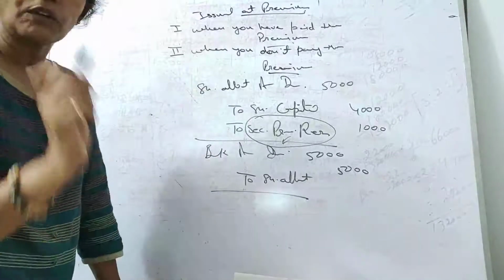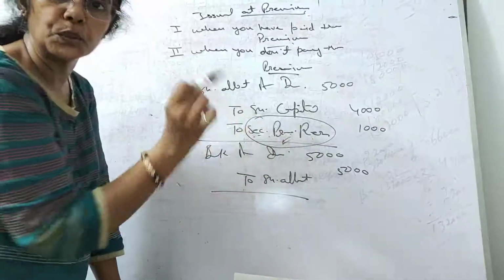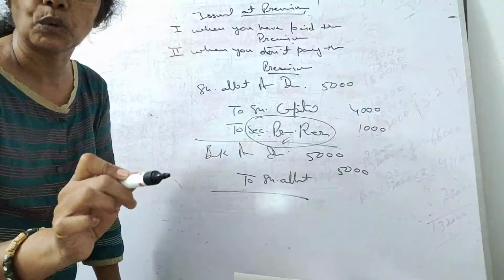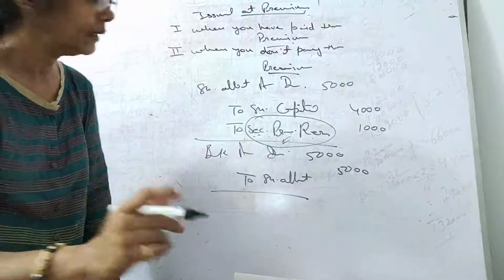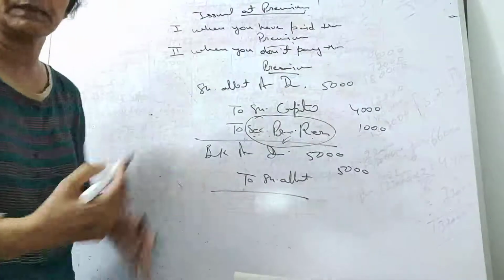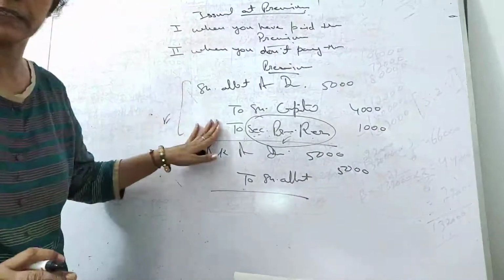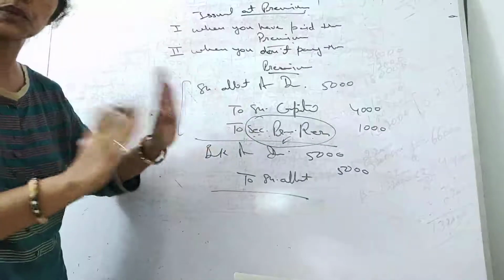Once you receive the premium in the securities premium reserve, it can be used for Section 52 purposes only, not other than that. If you don't receive the premium, it is a different thing. Right now, keep this point in your mind.